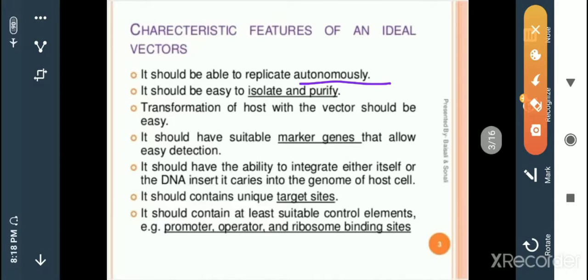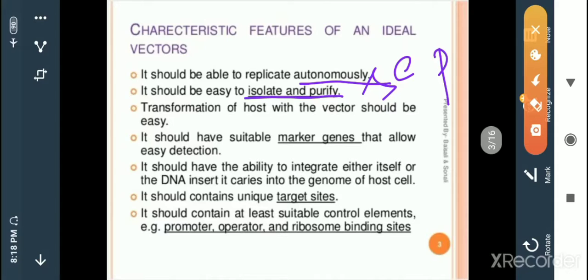The second one, it should be easy to isolate and purify, isolate in the sense of separation. Then transformation of the host with the vector should be easy. Transformation means it has to be transferred from one individual to another, and that process should also be easy. And it has some suitable marker genes.